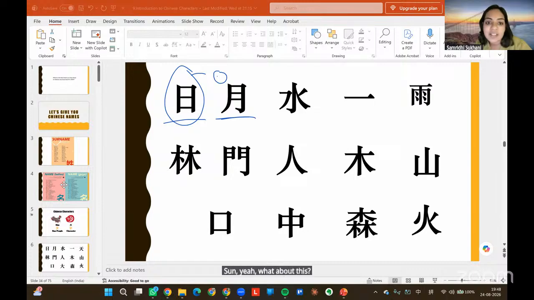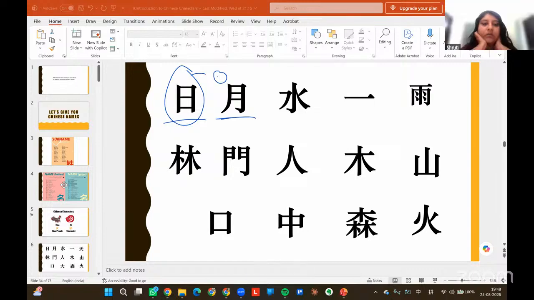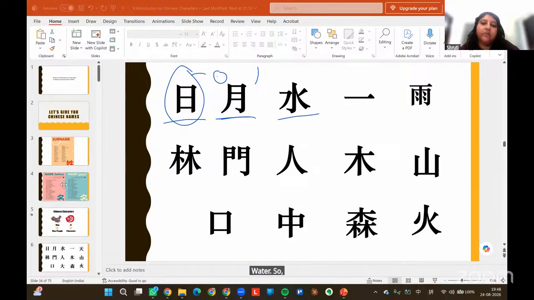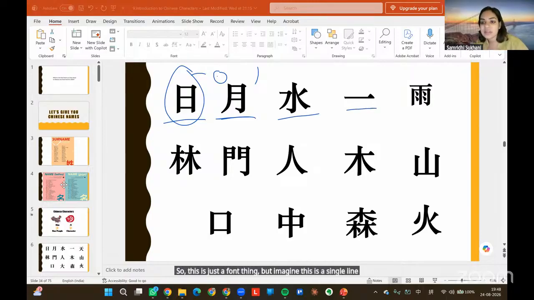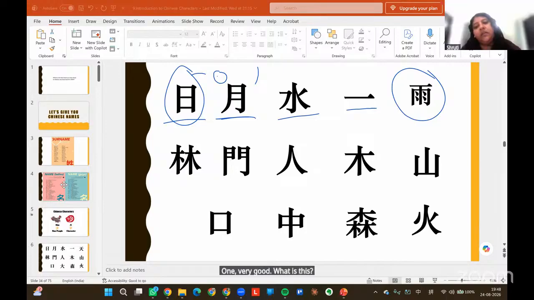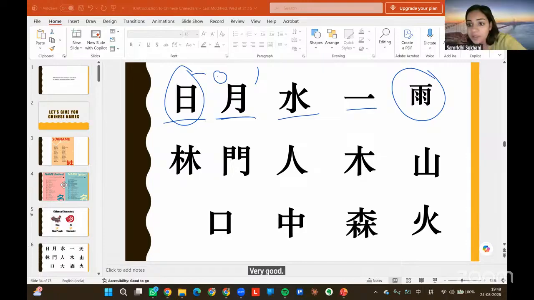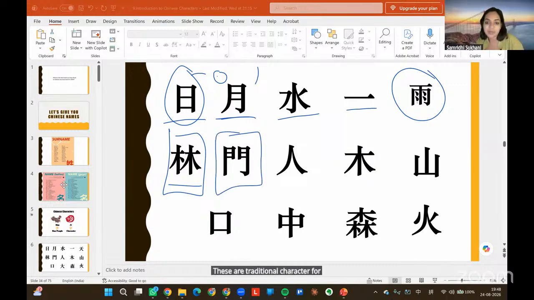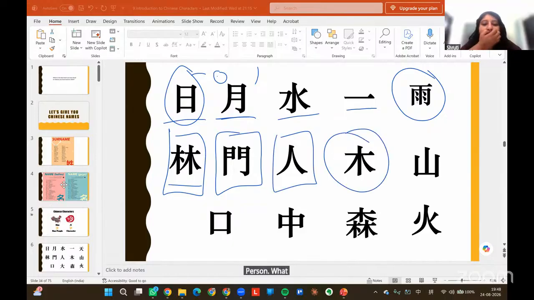What about this? It looks like a crescent shape. Moon. Very good. What about this? Water. So this is just a font thing, but imagine this is a single line. What is this? One. Very good. What is this? Rain. Very good. These inside are the rain drops. Next one. Woods. What about this? Door. This is a traditional character for door. Very good. What about this? Person. What about this?